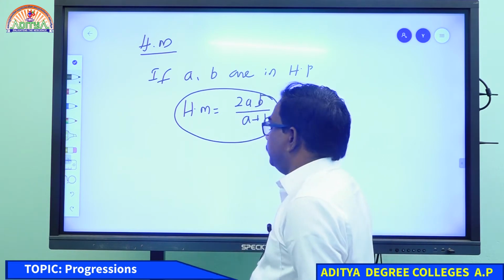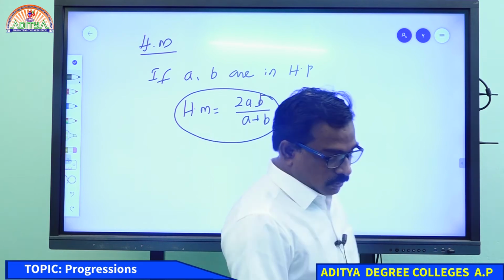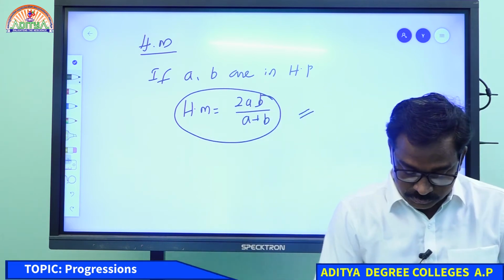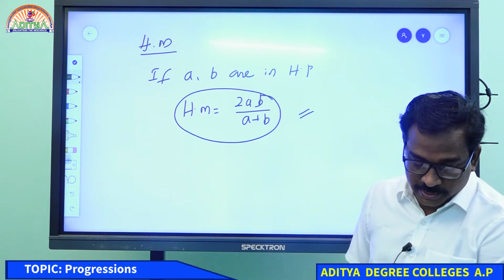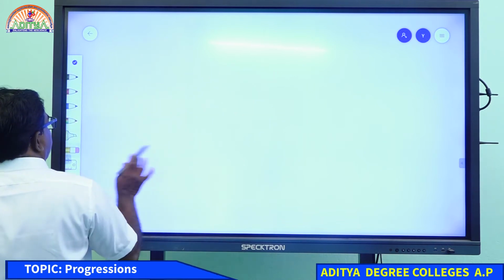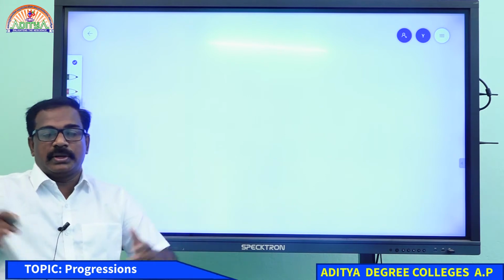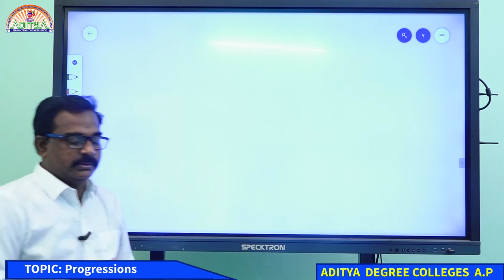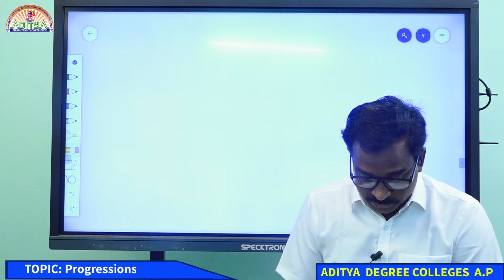2AB by A plus B, 2AB by A plus B. Some examples we can do, mixed examples we can do. I'll write some examples. That is the progressions topic, the concept of progression. We can do some mixed sums. We can start from AP.